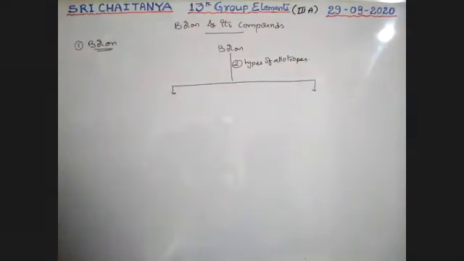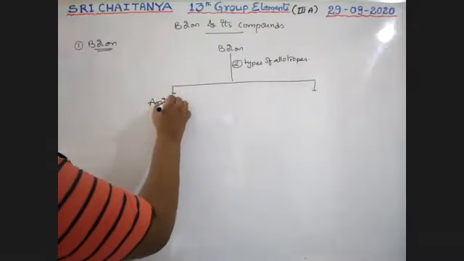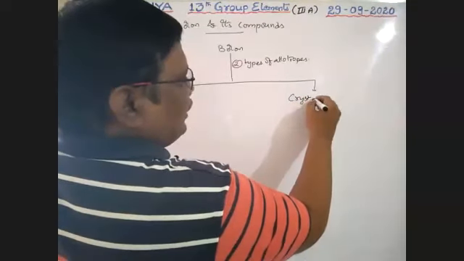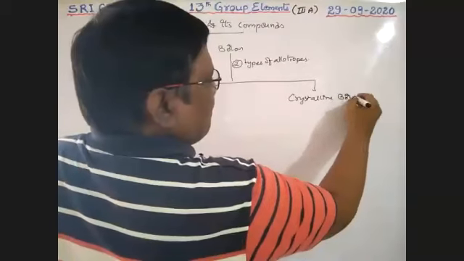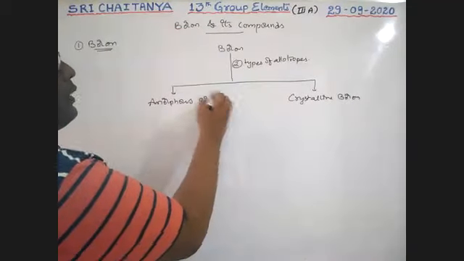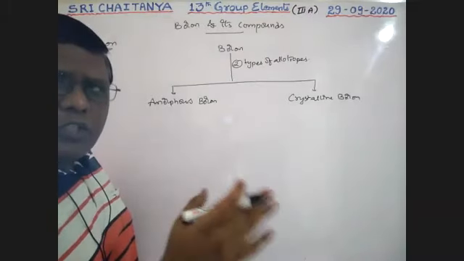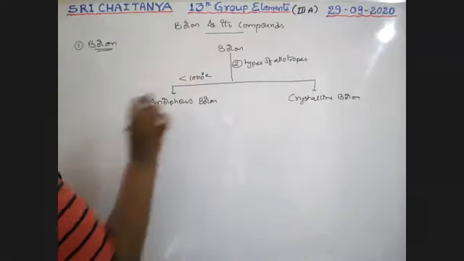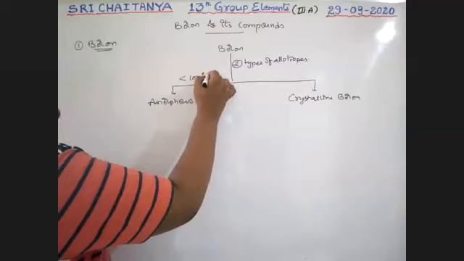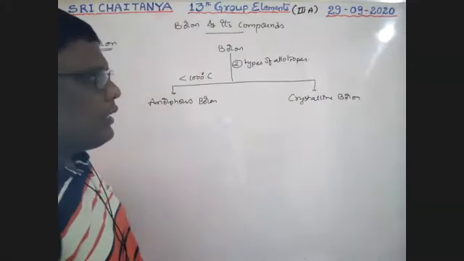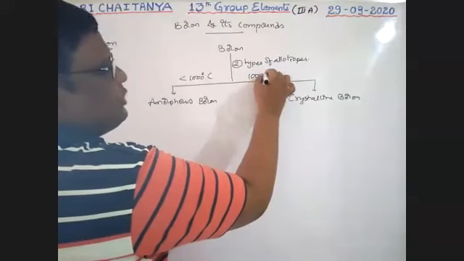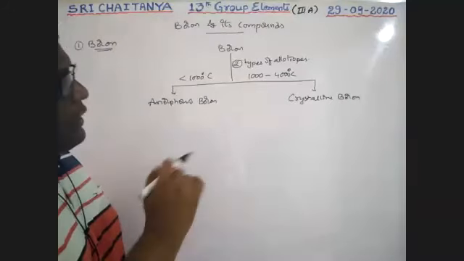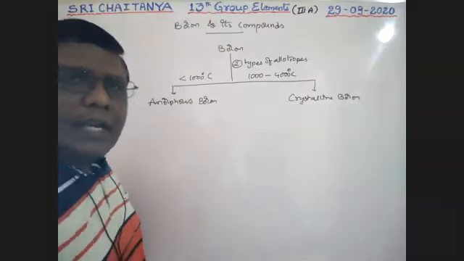Boron has two types of allotropes: one is amorphous boron, and the other one is crystalline boron. At less than 1000 degrees centigrade, amorphous boron exists. Greater than 1000, that is 1000 to 4000 degrees centigrade, crystalline boron exists.